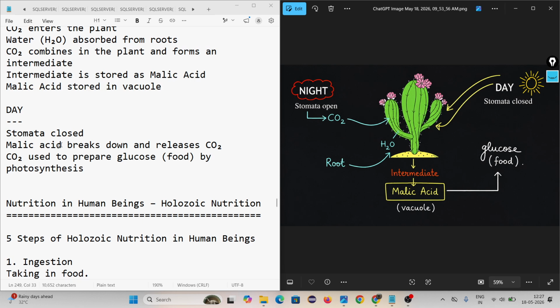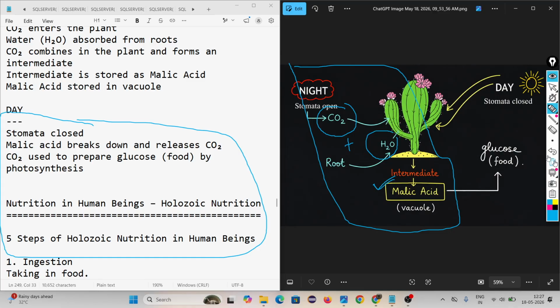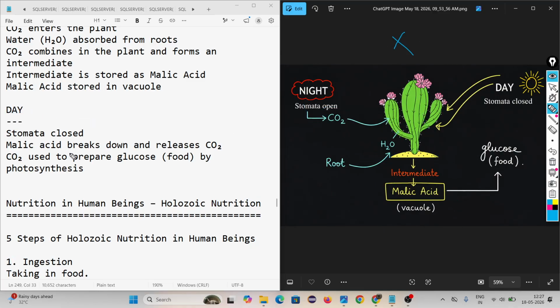In daytime, stomata are closed to prevent water loss. The malic acid breaks down and releases carbon dioxide. Because in daytime, what is the problem? If the stomata are closed, they cannot take in carbon dioxide, right? So they break down the malic acid stored in the vacuoles, and from this carbon dioxide is released. This carbon dioxide is used to prepare glucose by photosynthesis. Okay, do you understand how xerophytes perform their photosynthesis?